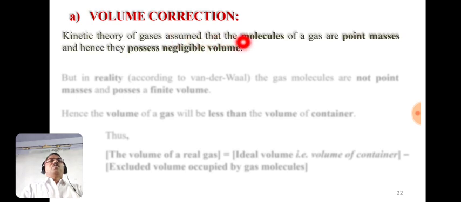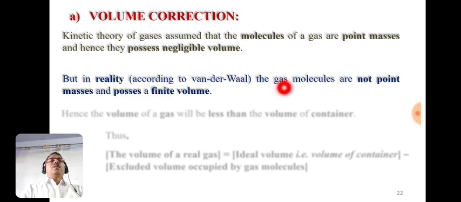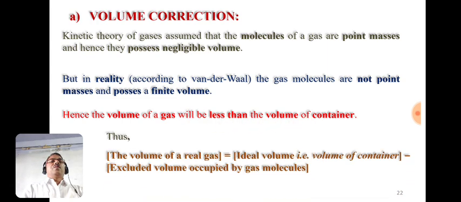Kinetic theory of gases assumed that molecules of gas are point masses and hence they possess negligible volume. But in reality, according to van der Waals, the gas molecules are not point masses and they possess finite volume. Therefore, the volume of gas will be less than the volume of the container. Therefore, the volume of real gas is equal to the volume of ideal gas, or ideal volume, minus the excluded volume occupied by gas molecules.